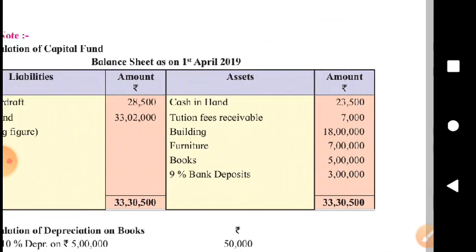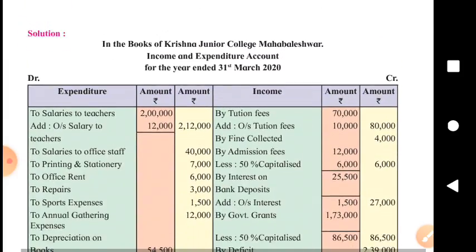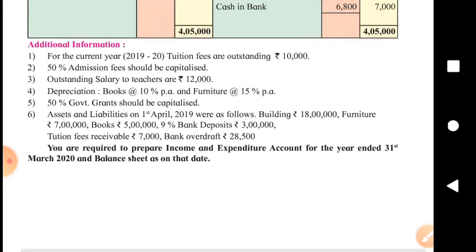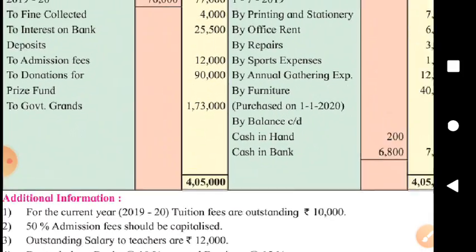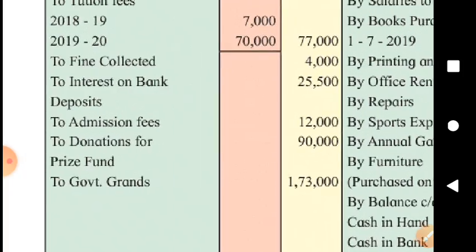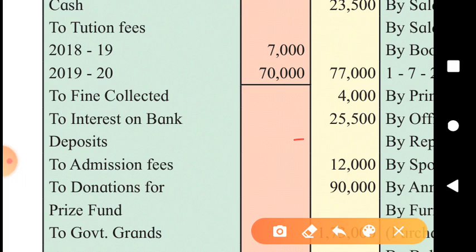Now find out what amount we have received this year as interest on the deposit. See, we have received only 25,500 on bank deposit.